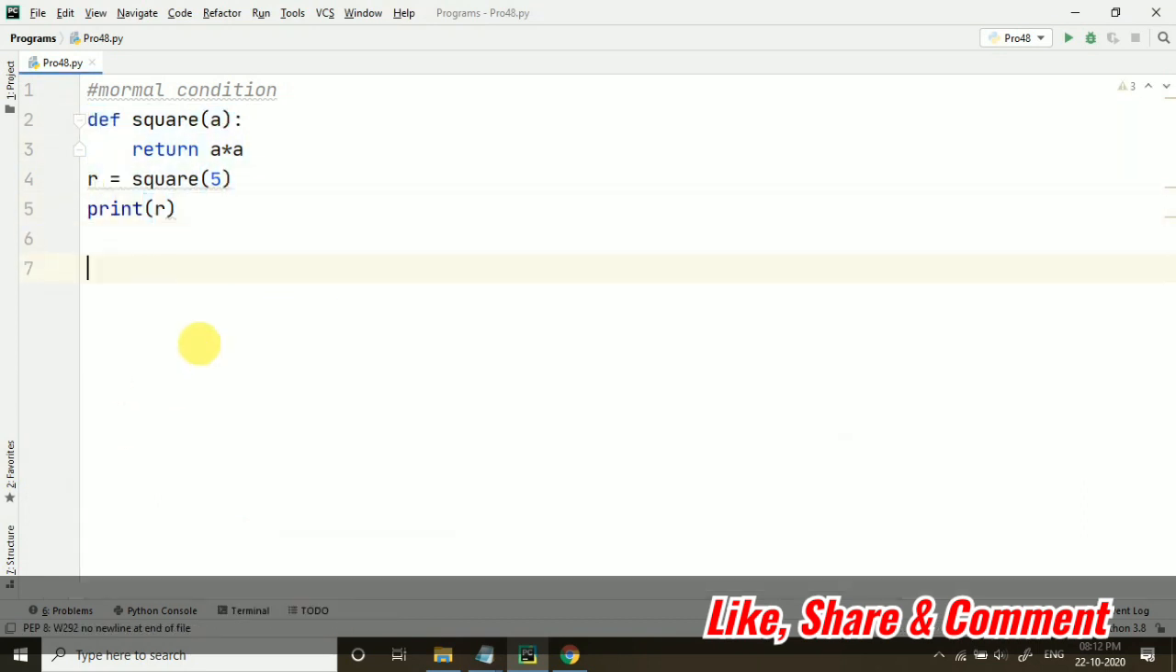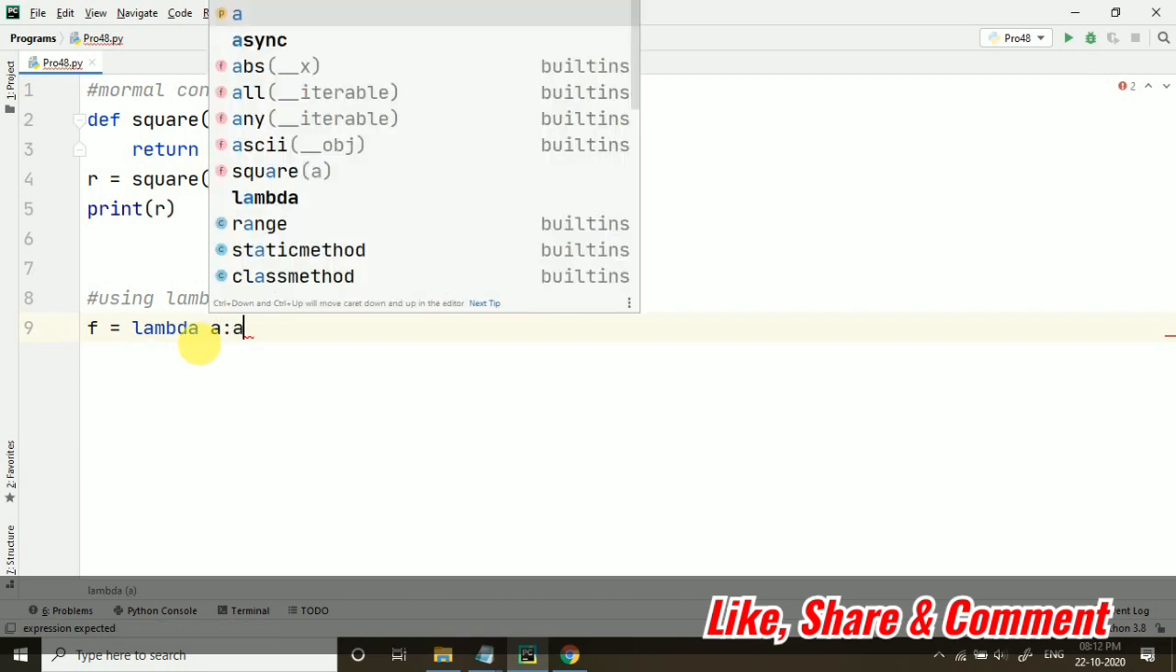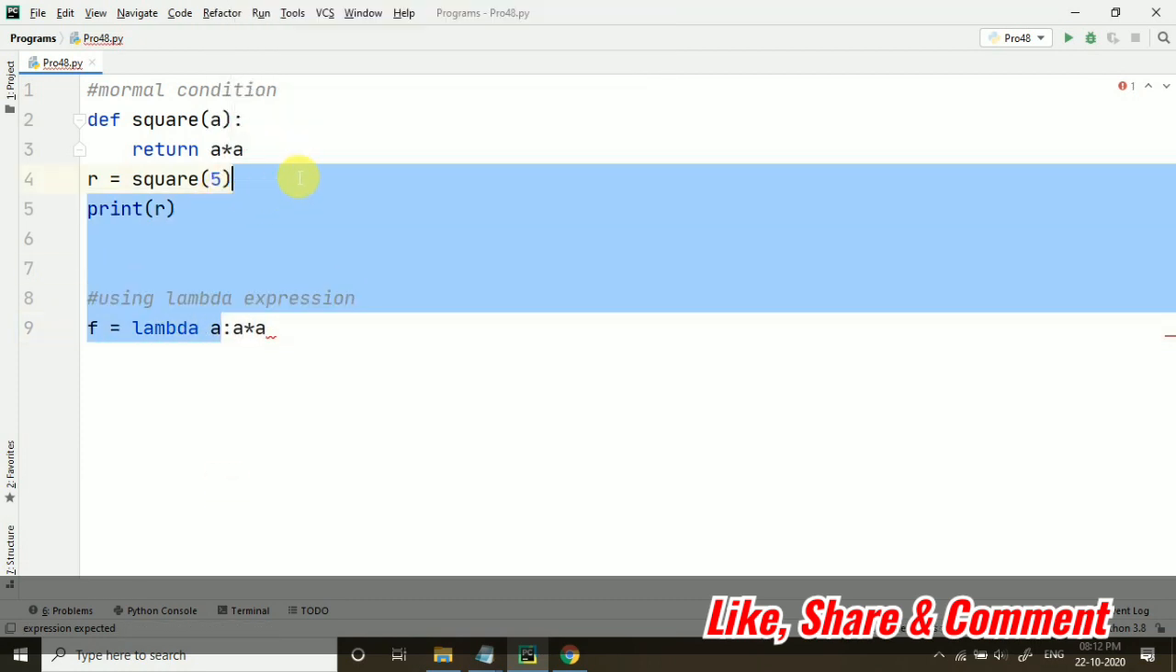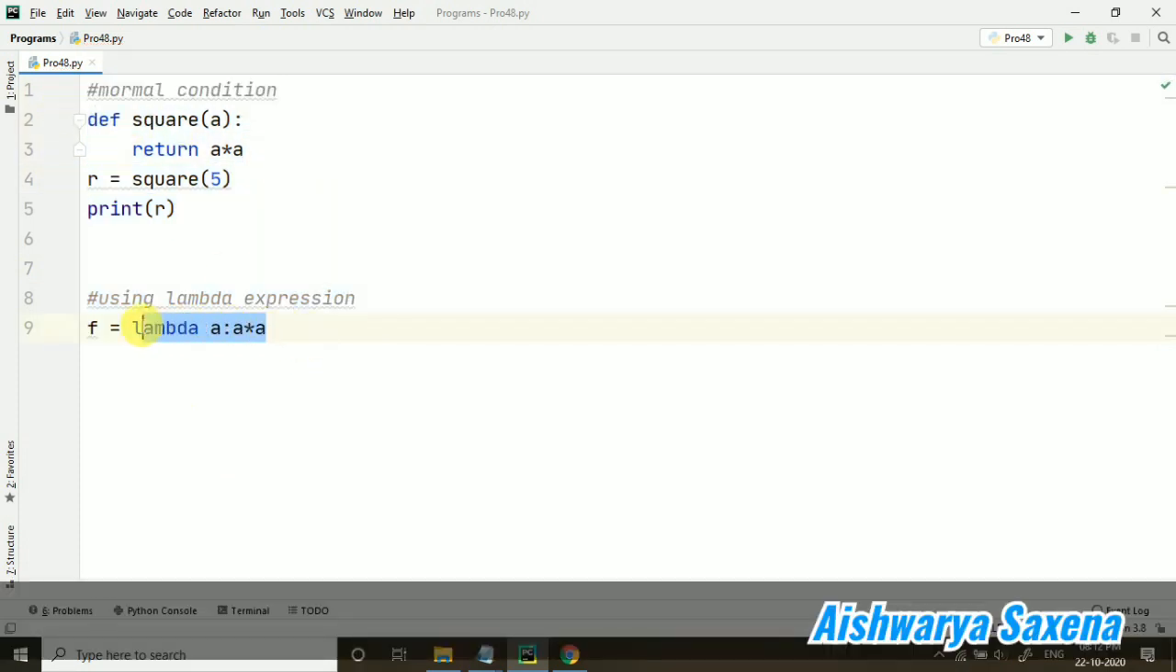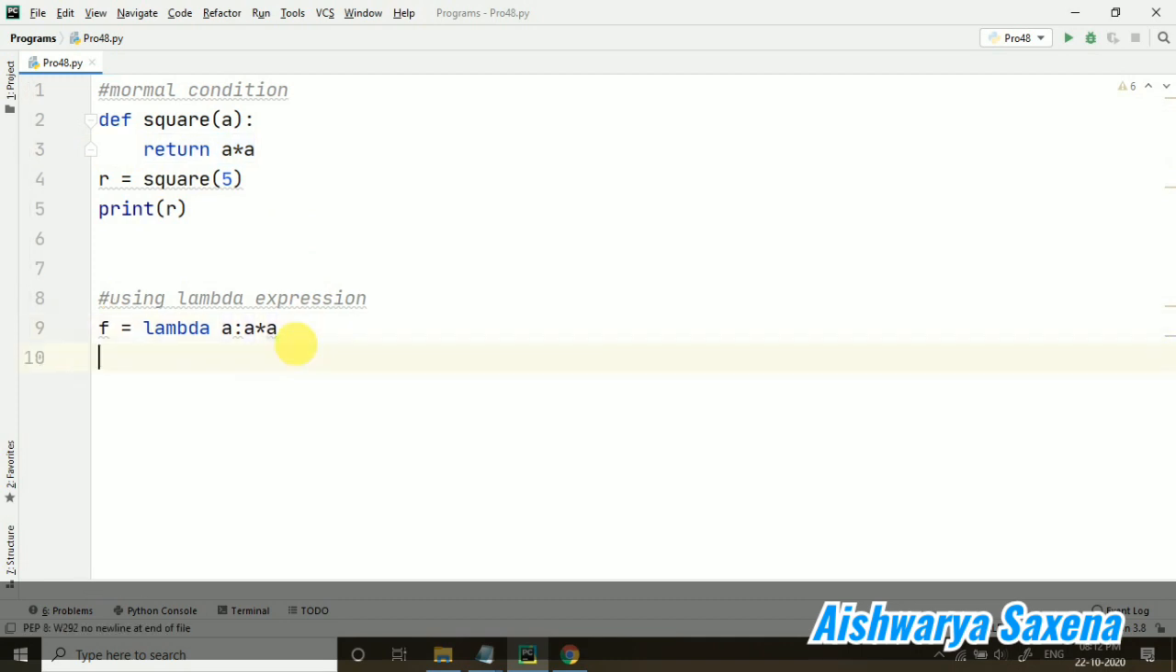Now if I want to do the same thing using lambda expression, so what will be happening? Now this is a single line code basically. So lambda is a keyword, lambda a is to a into a. So what is happening? This thing I have written in one single line. So a is the variable which we are passing here, and this a into a is the formula which we are returning. So this way we just have to give it, and then I am taking r equals to f and I am just passing the value and just print r.